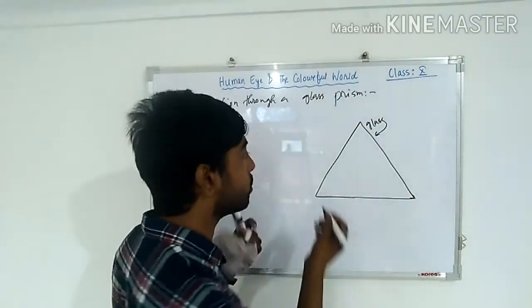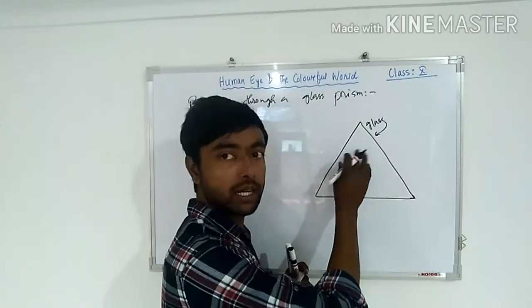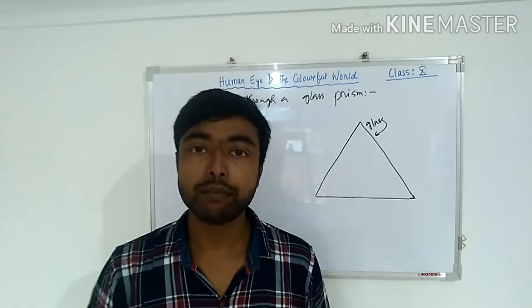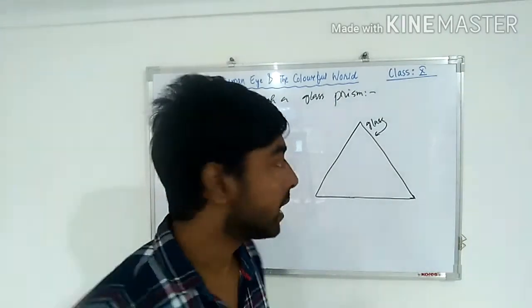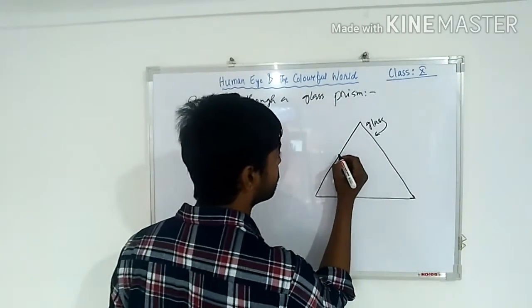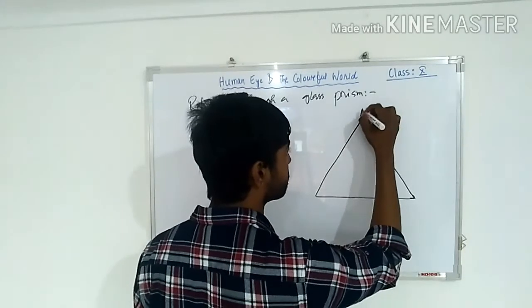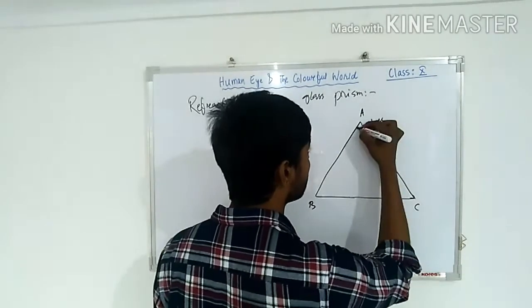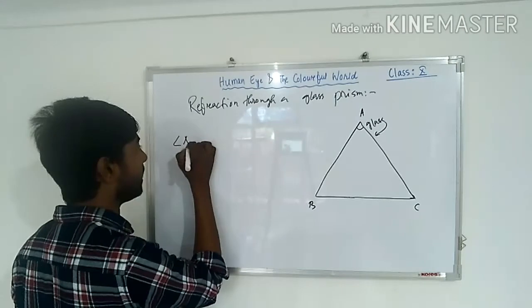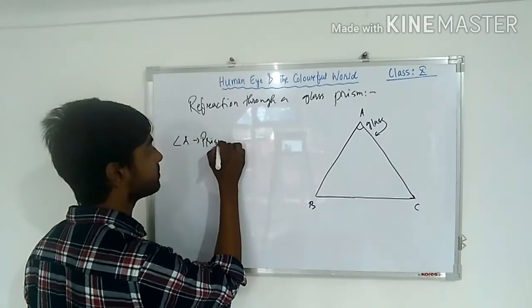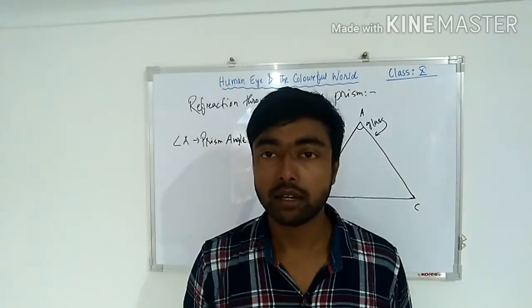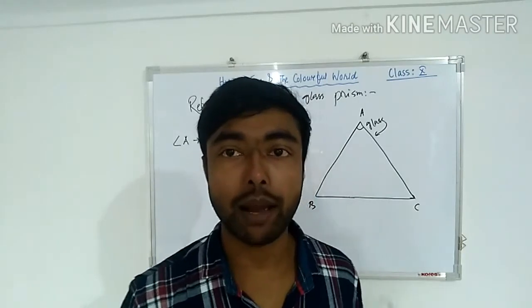Any ray which is coming obliquely will enter the glass prism by the phenomenon of refraction. Now, the name of the prism is ABC, suppose. This angle BAC is angle A. It is called the prism angle. You have to understand the terms only in this class. You will get to know in higher classes what actually happens in this prism.